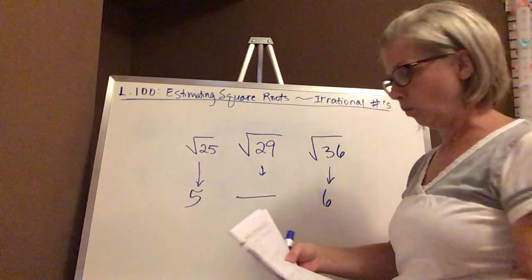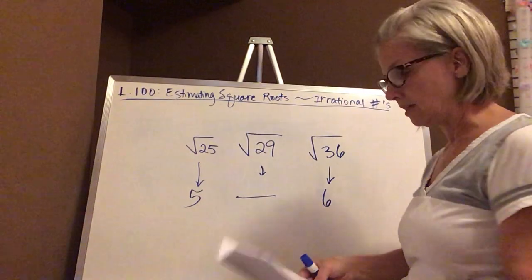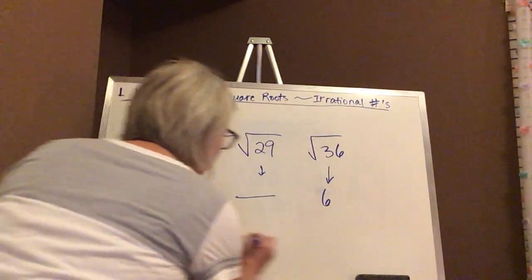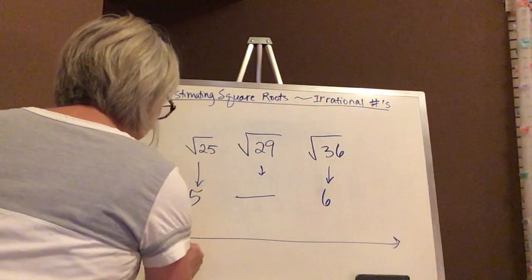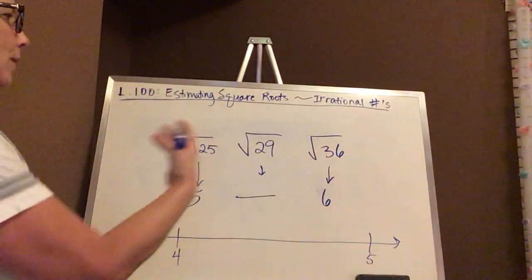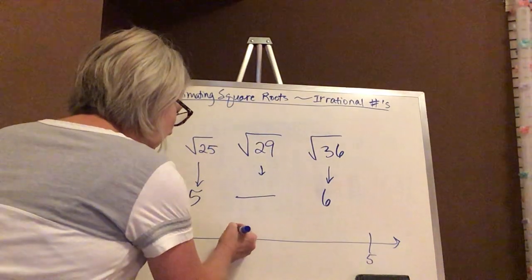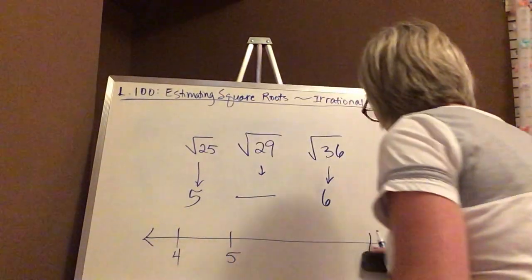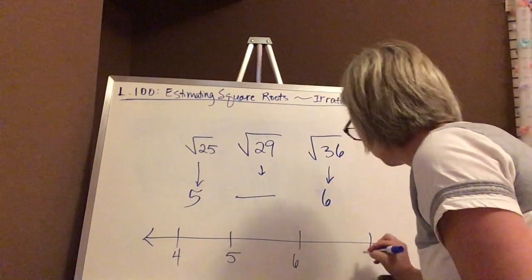We have to find out what that is. So how can we do this? We're going to talk about that in just a minute. But on a number line, let me show you where it is. In our textbook, in this part, I'm not going to show you exactly how we find out what the square root of 29 is, but I'm going to show you kind of where it is here. Can't seem to do two things at once here tonight for some reason.